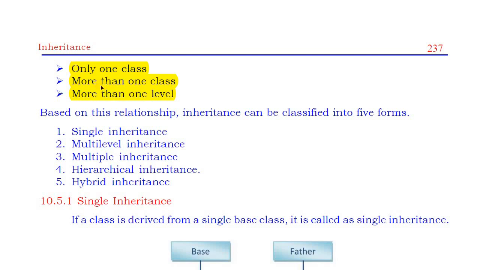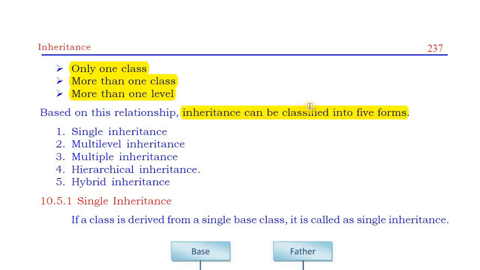Based on these conditions, we can create a new class from one class, or from more than one class, or from more than one level of classes. Depending upon these conditions, there are 5 types of inheritance. So inheritance can be classified into 5 forms.